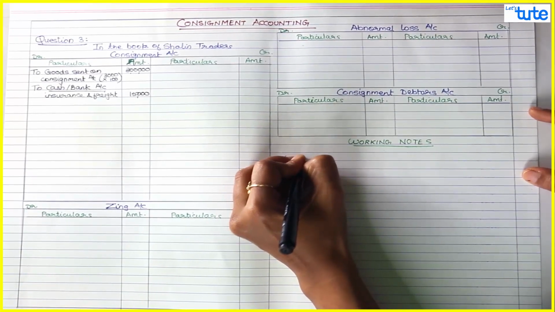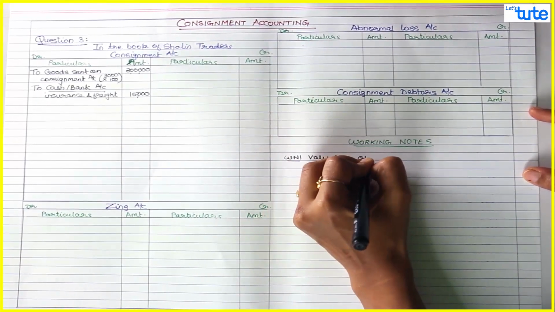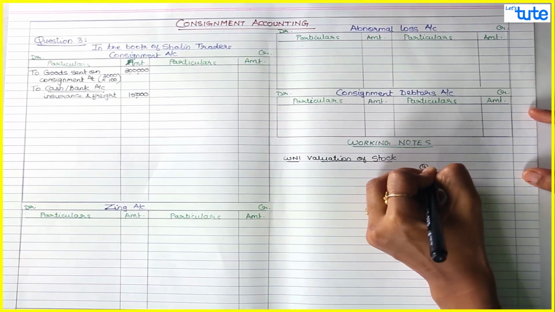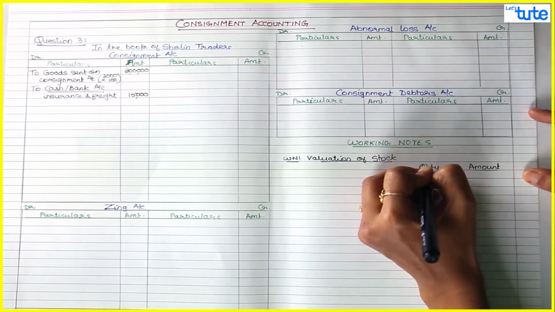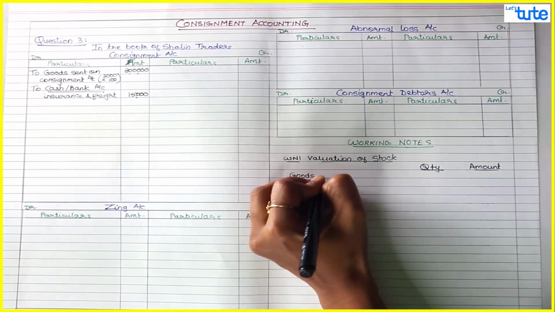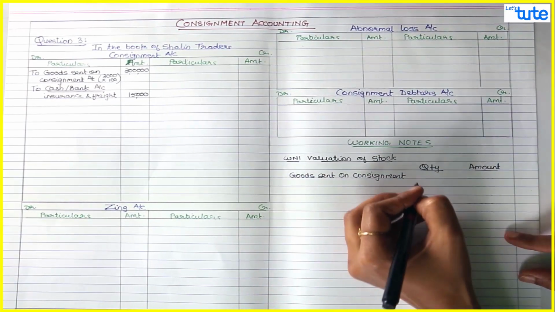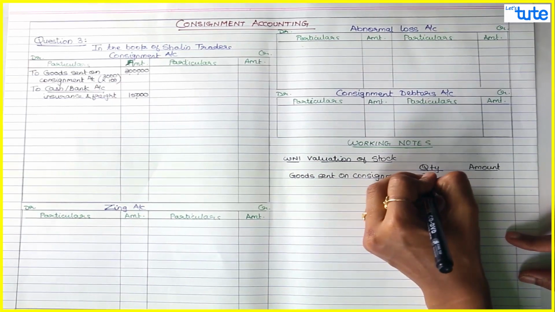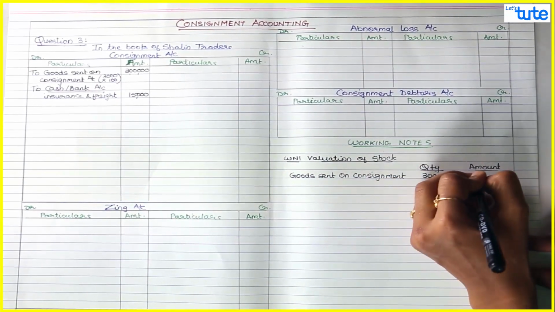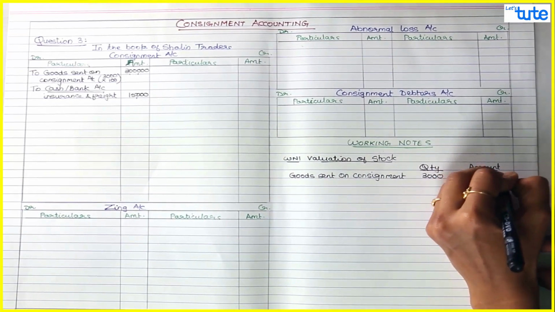Working note 1, valuation of stock. We prepare 2 columns, quantity and amount. First, goods sent on consignment, that is your purchase cost. So goods sent on consignment is 3000 saris at a cost of 3 lakhs.